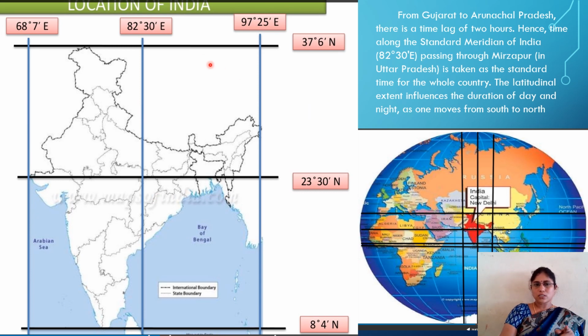It passes through Mirzapur here in Uttar Pradesh and is taken as the standard time for the entire country.